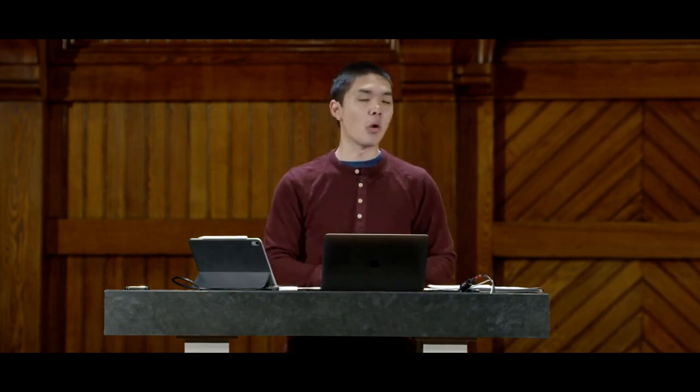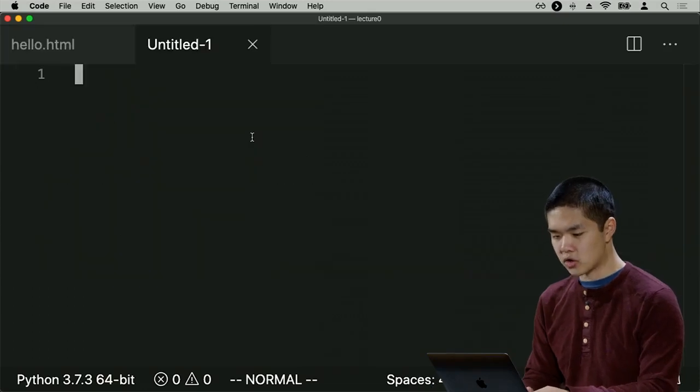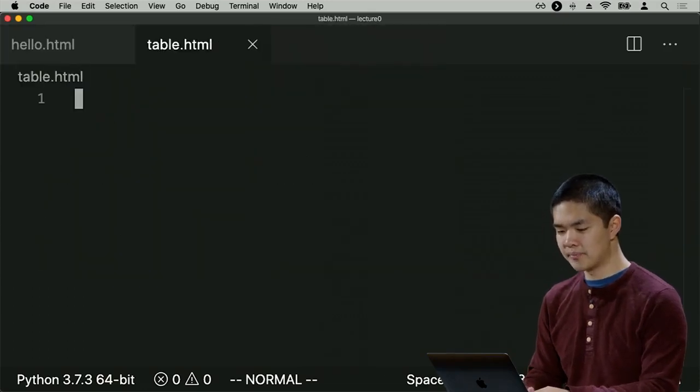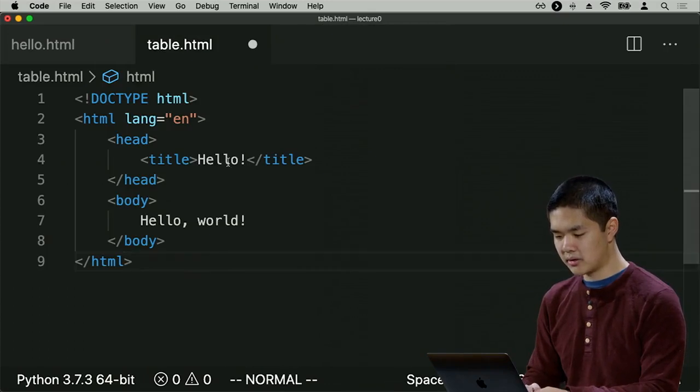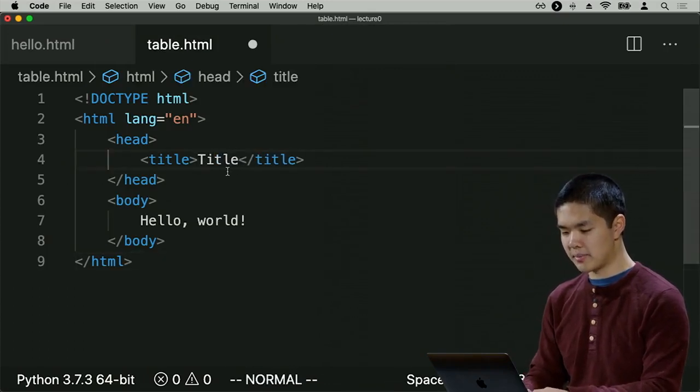So now that we've seen images and links and lists, what other HTML elements might we add to our web page? Well, one thing we might want to add are things like tables, just other ways of displaying information. So let's go ahead and create a table and look at what HTML elements we can use in order to do so. So I'll go back here to my text editor, create a new file called table.html using the same starting HTML. We'll call this page title table.